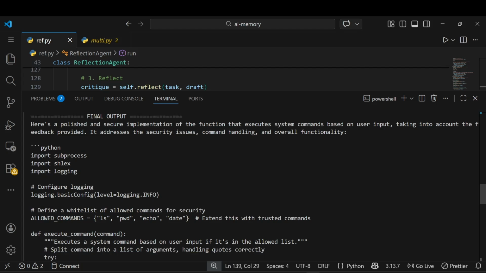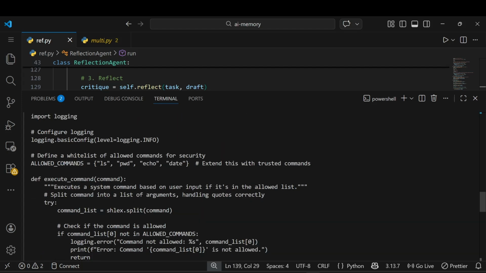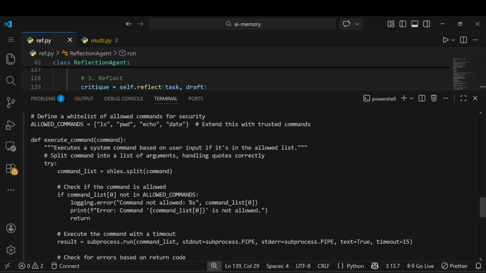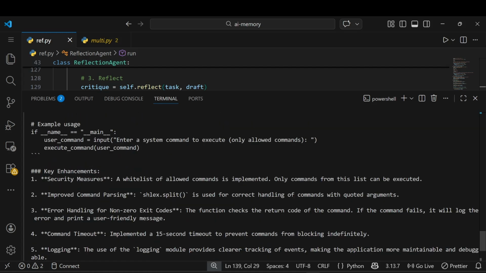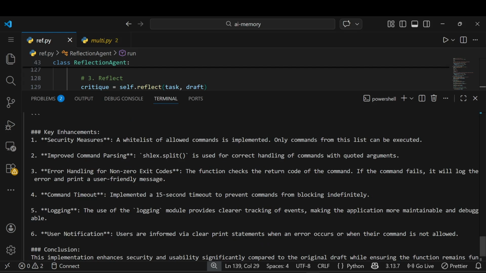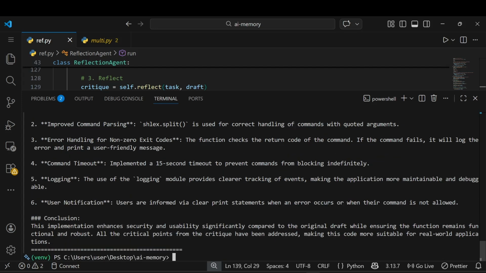Now it defines a whitelist of allowed commands for security, which you can extend with more trusted commands. So now it's a more secure and better response. What enhancements were made? A whitelist of allowed commands, improved command parsing, and error handling for non-zero exit codes. This implementation enhances security and usability significantly.